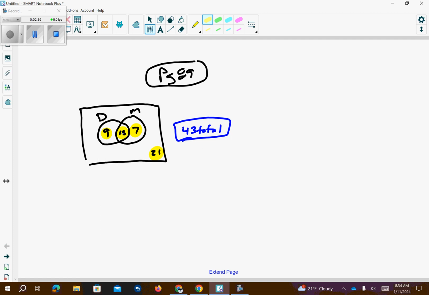And then the probability they like drama or music. Okay, so drama is 9, music is 7. So they like this or that. There's no one that overlaps. So you could have the drama, 9, you could have the music, 7, and then you could have the overlap as well. So you add 9, 15, and 7 together to get that 31 out of 43. Okay? And then you start changing the denominator when it becomes a conditional probability.